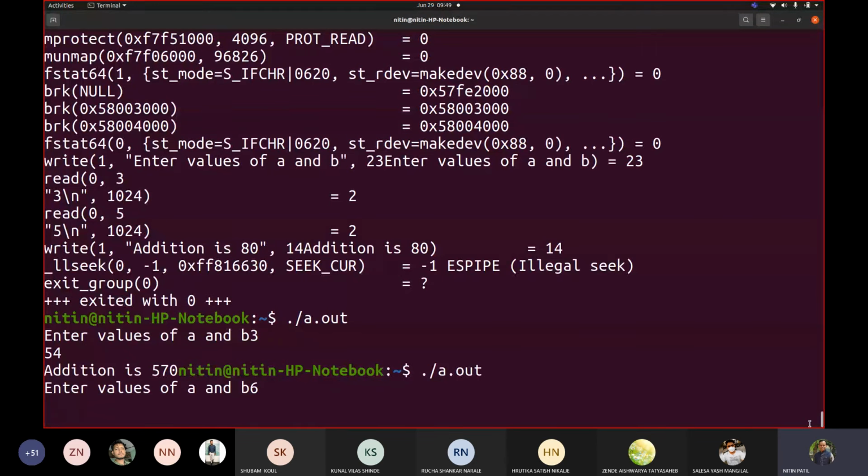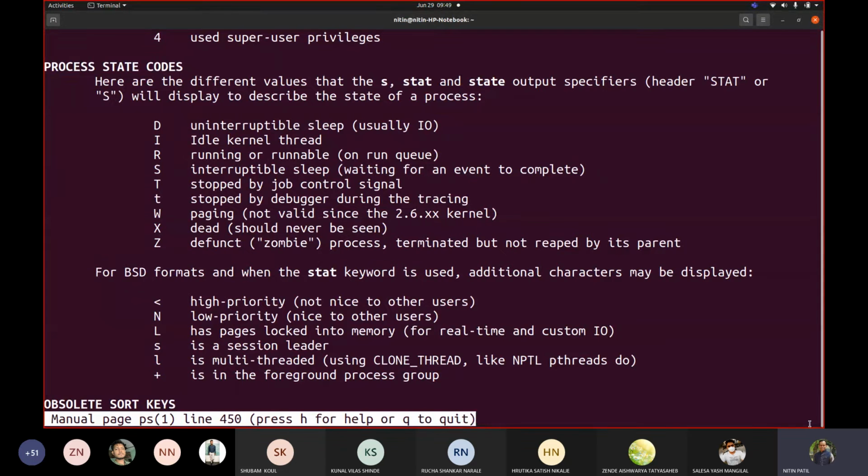Like R means what now? Let us see what exactly R is. R is running or in runnable mode on the run queue. It is like, OK, you are standing outside the class and one by one you are entering. Now suppose the person at number 6 in the row is not doing anything. What can happen? It is waiting for something to do. It is not knowing whether this is my class or not.